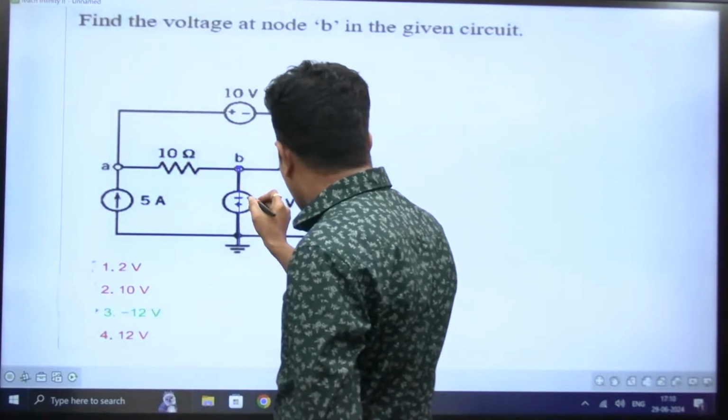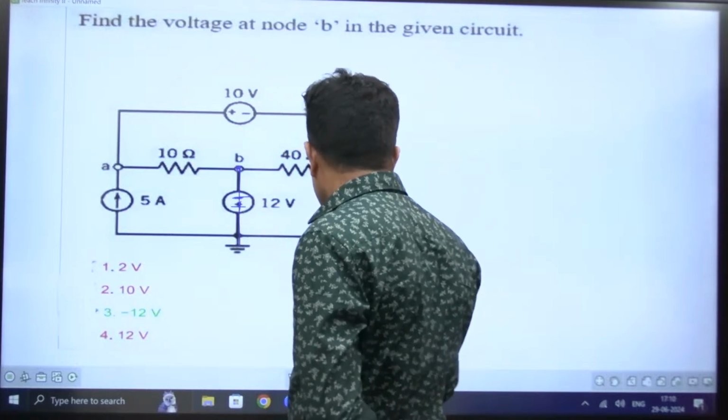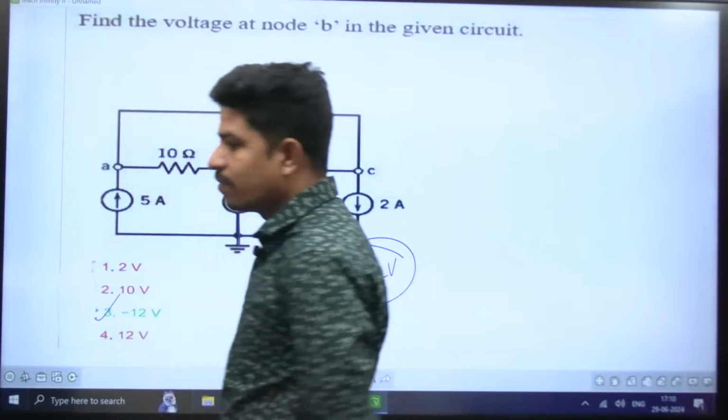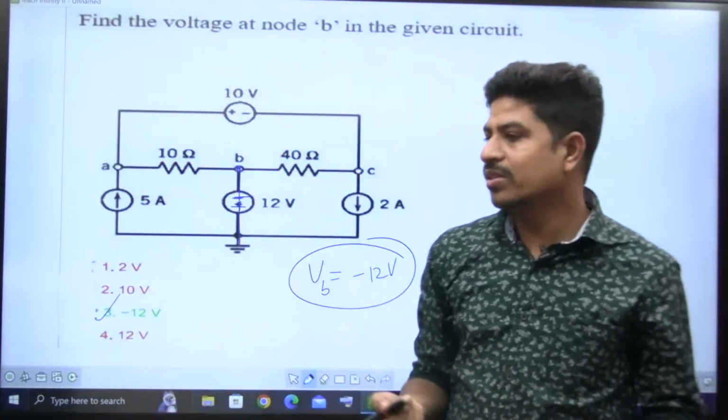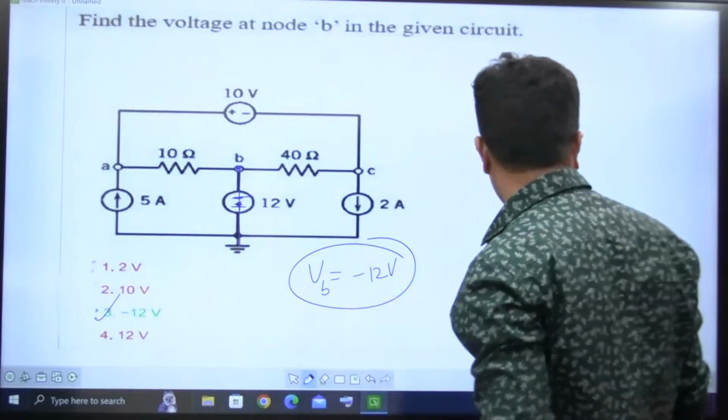So if you see what you are encountering, it is minus plus 12 volts. Therefore, VB is equal to minus 12 volts. The option is 3. VB is minus 12 volts. That's a direct answer, so nothing to analyze over there, right?